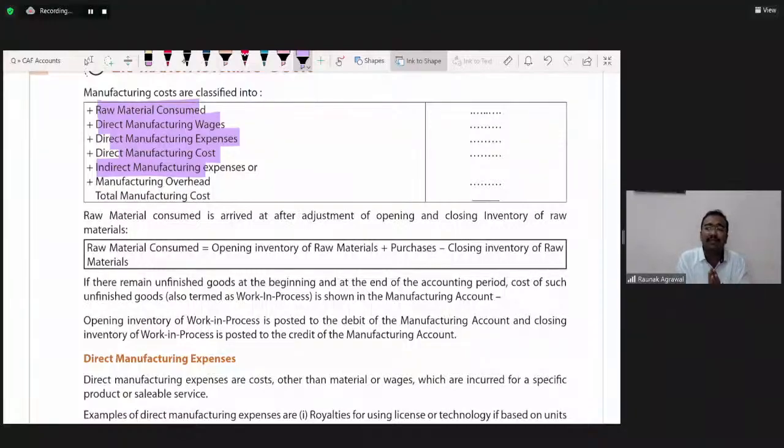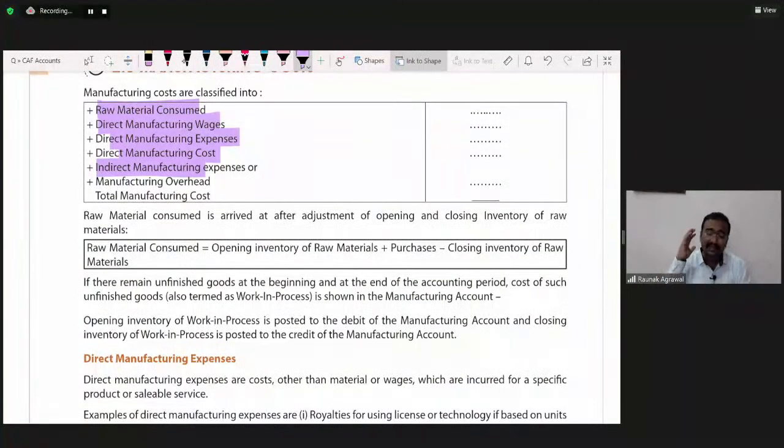Whereas in case of indirect cost, these are the costs which are incurred indirectly. Suppose we have plant and machineries, and we have some oiling, greasing, or some tools to repair or maintain those machinery. So there is no one-to-one relationship of those tools with the manufacturing. Such expenses are called indirect expenses.